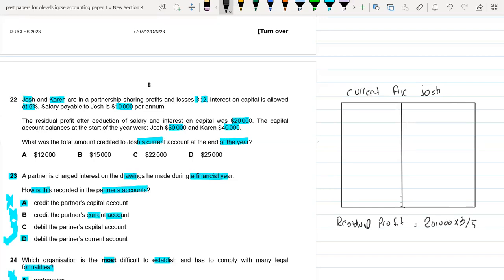So we will be having 20,000 multiply 3 divided by 5. Okay, so this is $12,000. So $12,000 would be the part of Josh's current account.